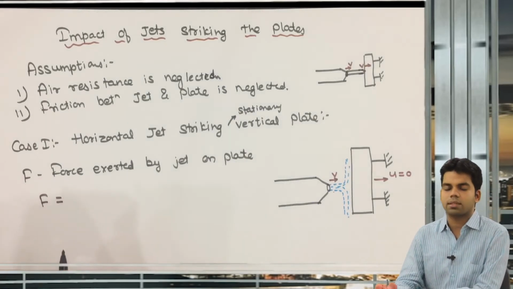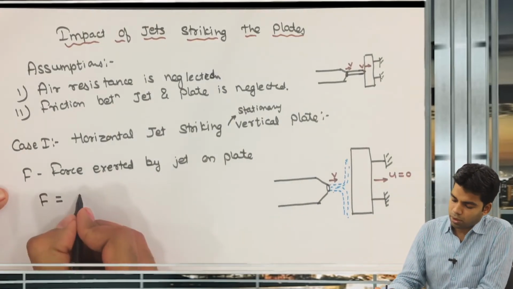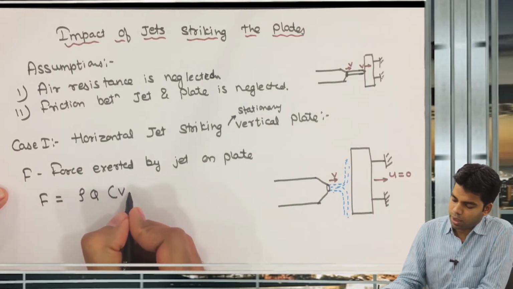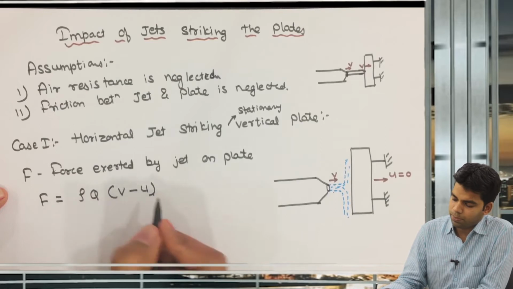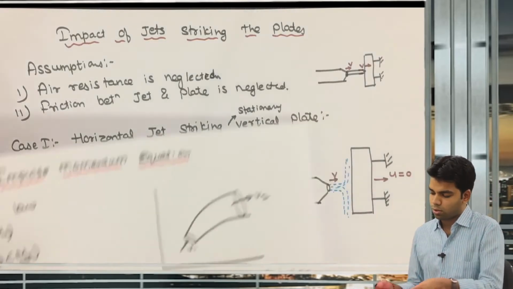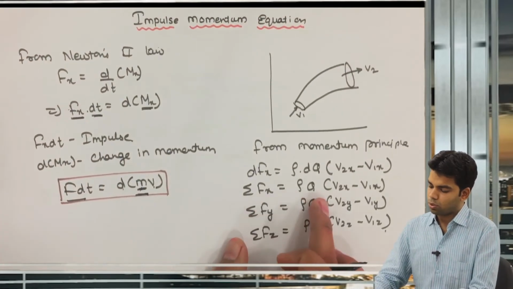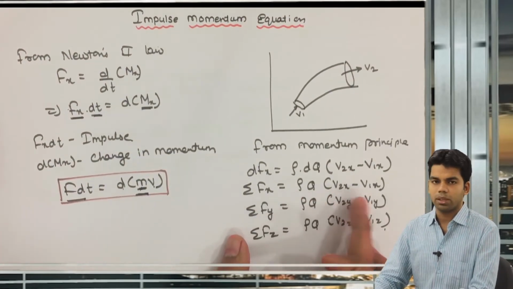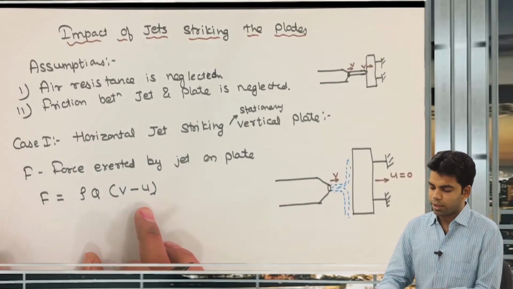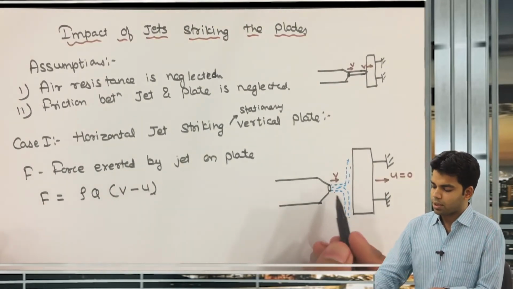As I told you, force is rho into q into change in velocity, v minus u. We have already discussed this: the total force exerted is equal to rho q into the change in velocity, that is, the total change in momentum. So this is rho q into (v minus u). Why v minus u?